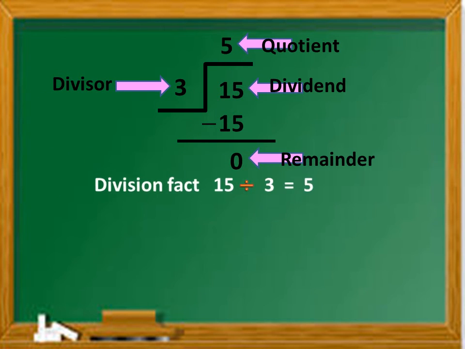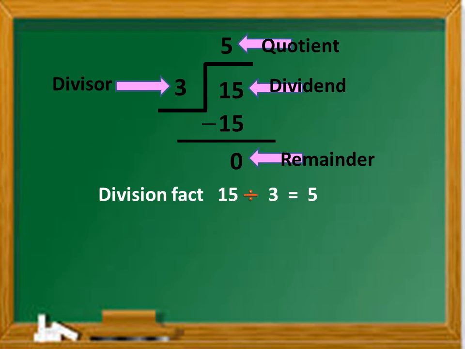What is the division fact here? 15 divided by 3 equals 5. When we are multiplying 3 by 5, we are getting 15. So, 15 can be written as 3 into 5. Also, 5 into 3.